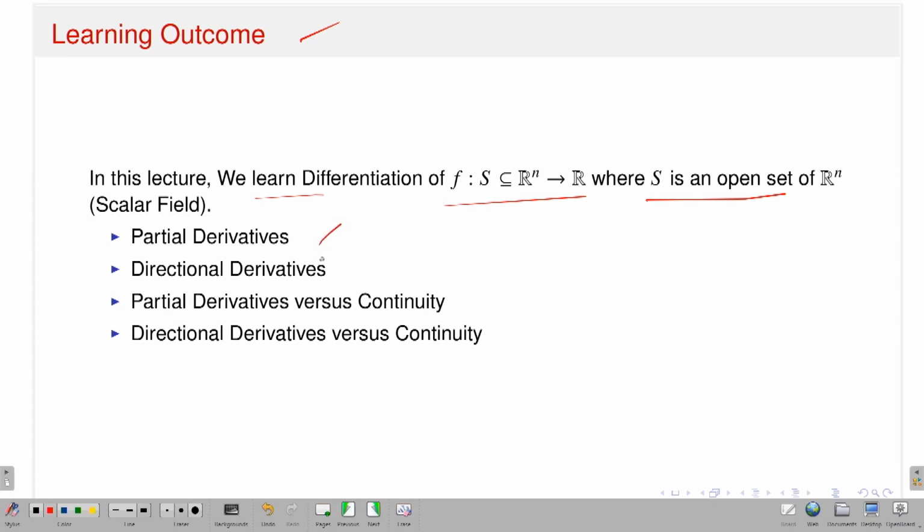These are the concepts that will come: partial derivative and directional derivatives. Then I will talk about partial derivative versus continuity. That means, does existence of partial derivative imply the continuity of the function, or does existence of the directional derivative imply the continuity of the function, and vice versa? Those kinds of things I will discuss. But before that, I need to introduce what are the concepts called partial derivative and directional derivative in this context.